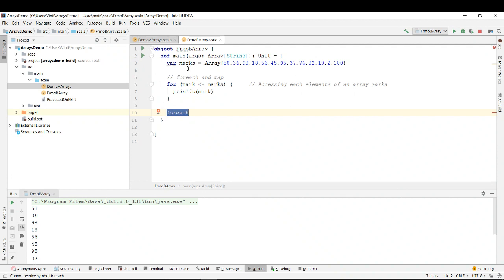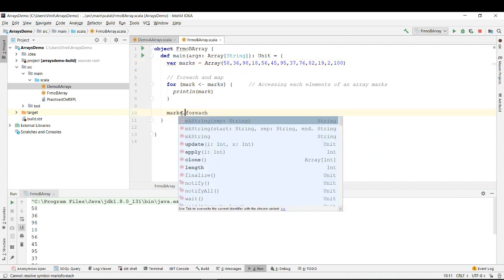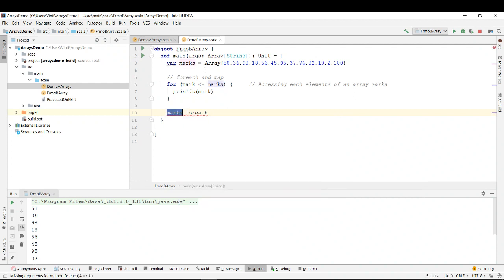My array was marks, so I say marks dot for each. For each and every element of this array marks, it is going to iterate through it and do something to each element. For each element of the array, I will say println. So I am saying print something for each and every element of the array.